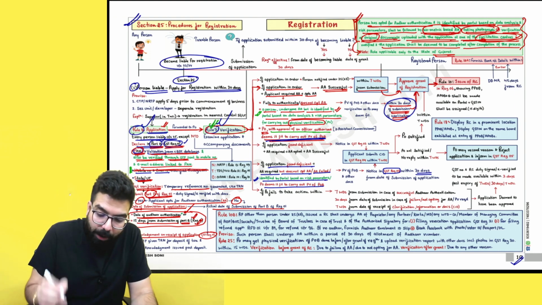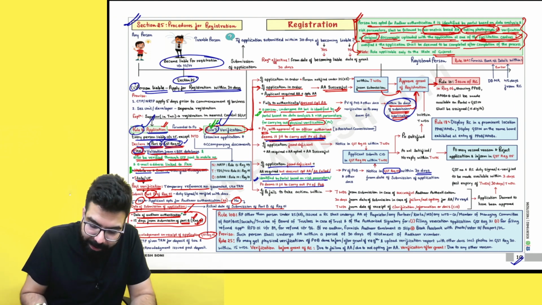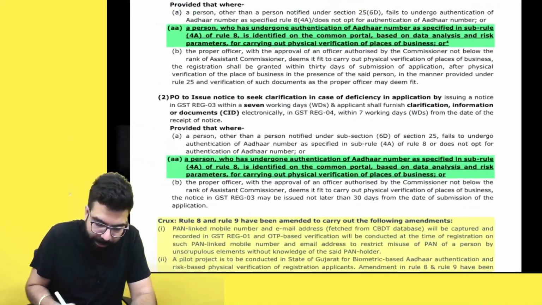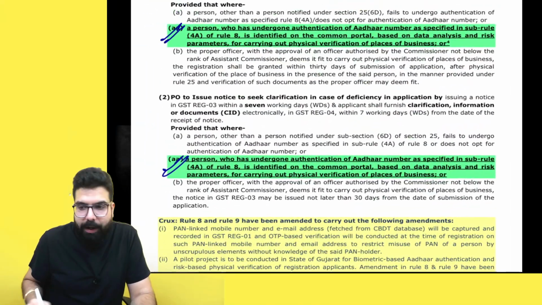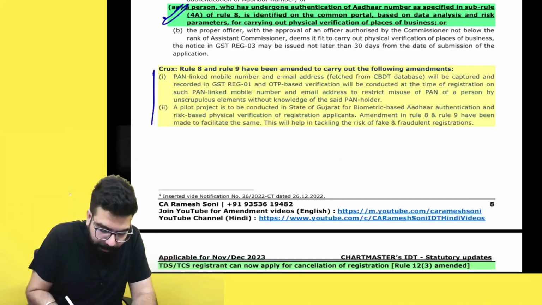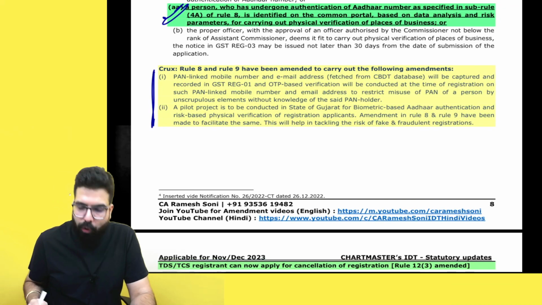Chalo, theek hai. Now, listen to me very carefully. Now, the next amendment which is there, listen. This is rule number 9 ka amendment, nothing. They have added the words over here, the one which I have just now told you. Theek hai, sir. I have given the amendment ka crux also over here for you guys to read.